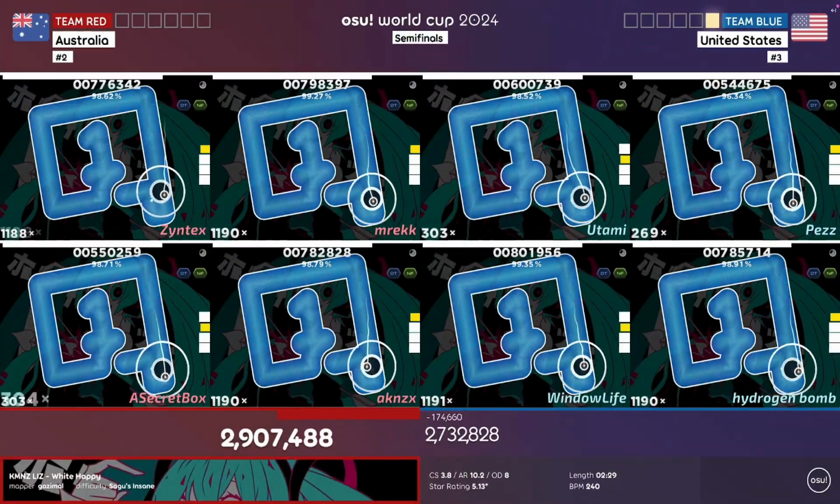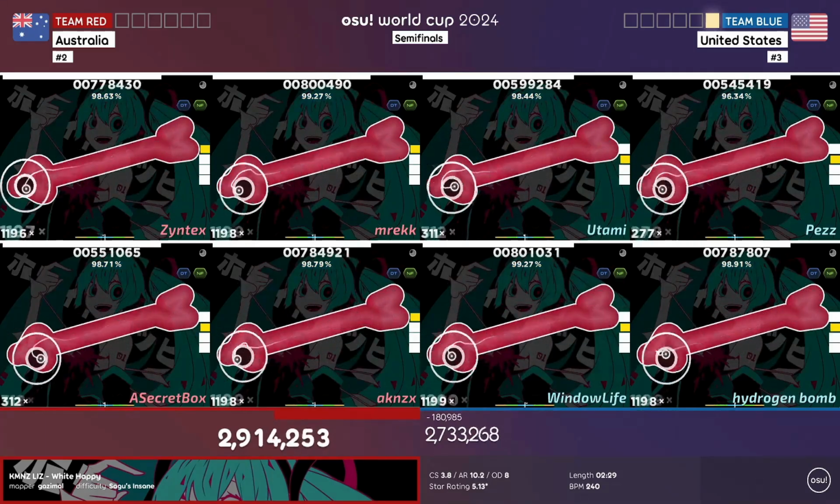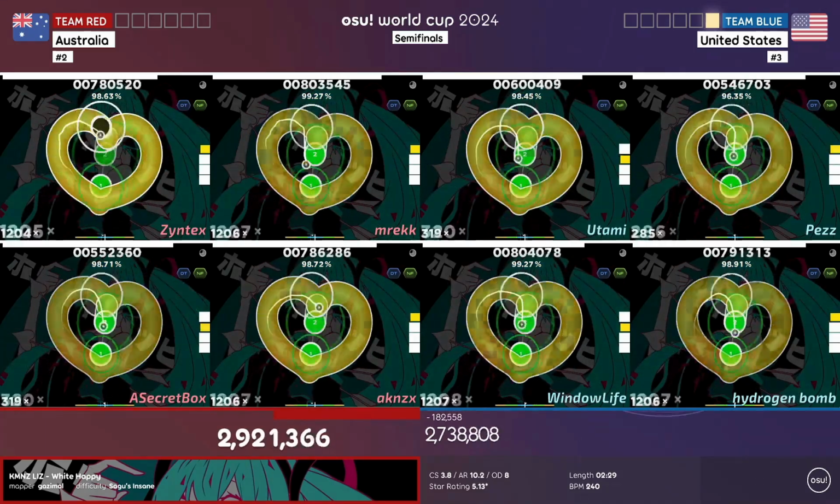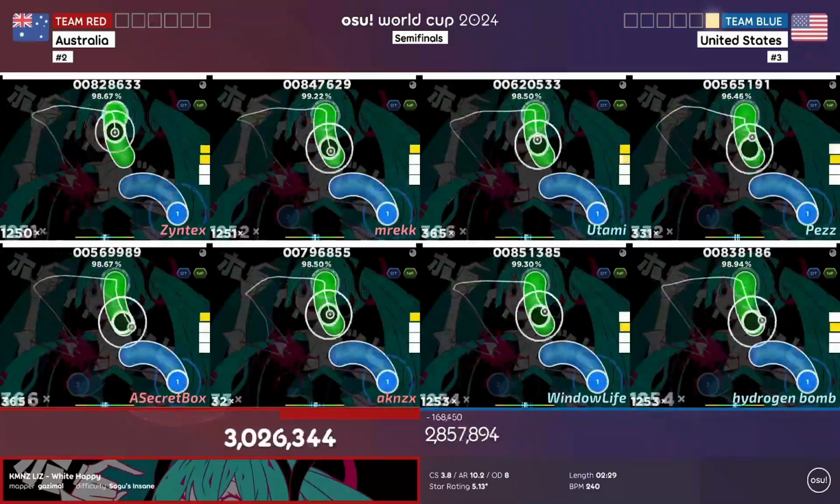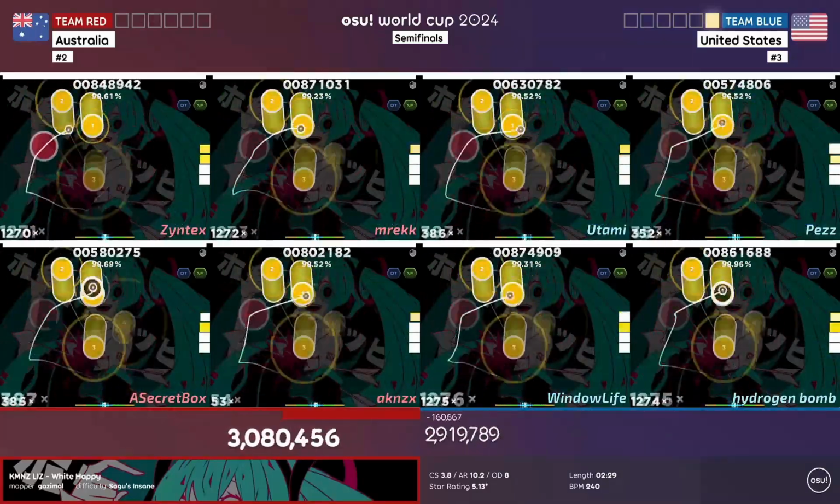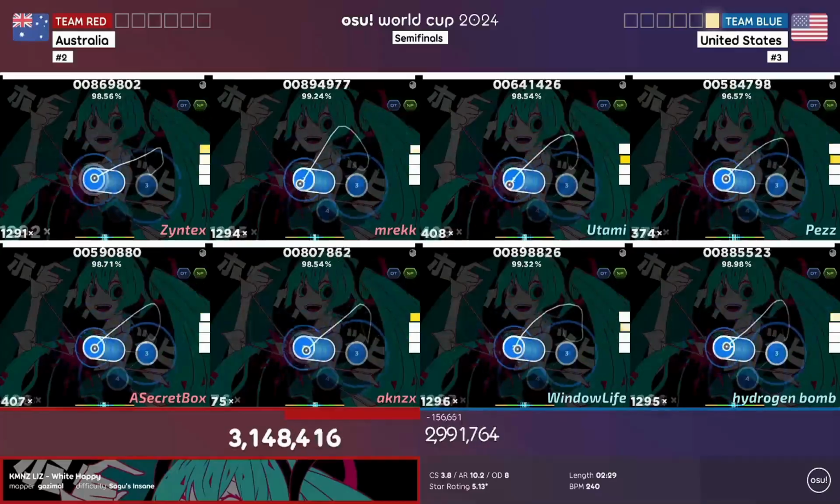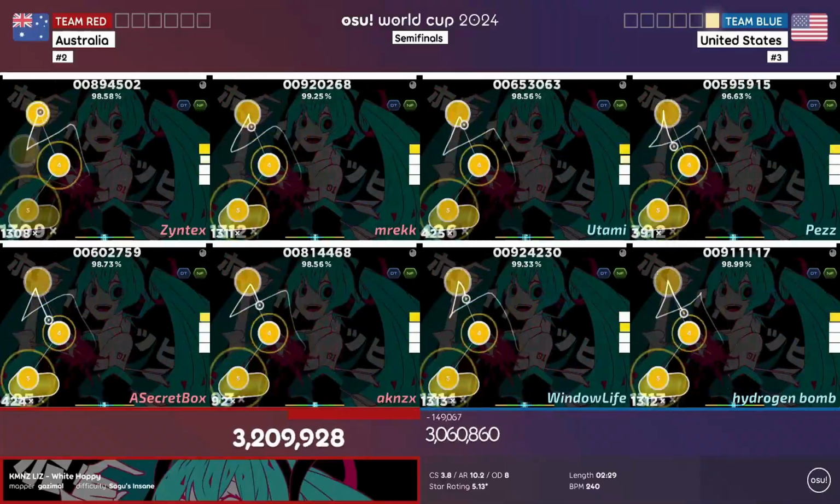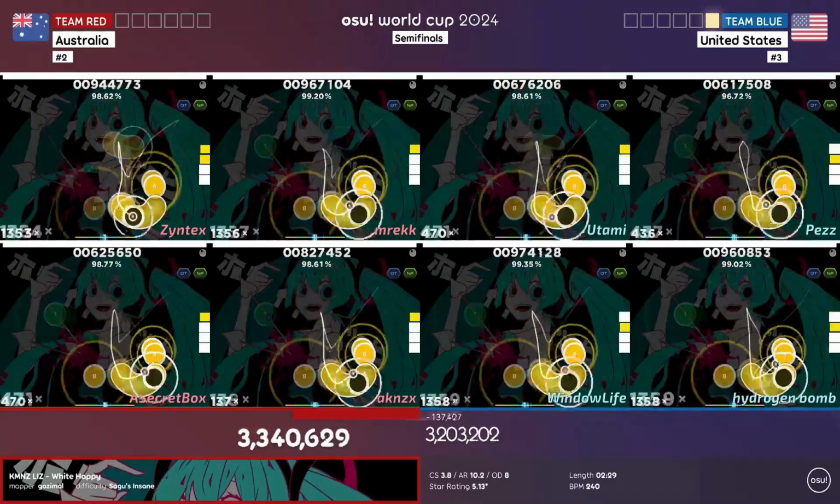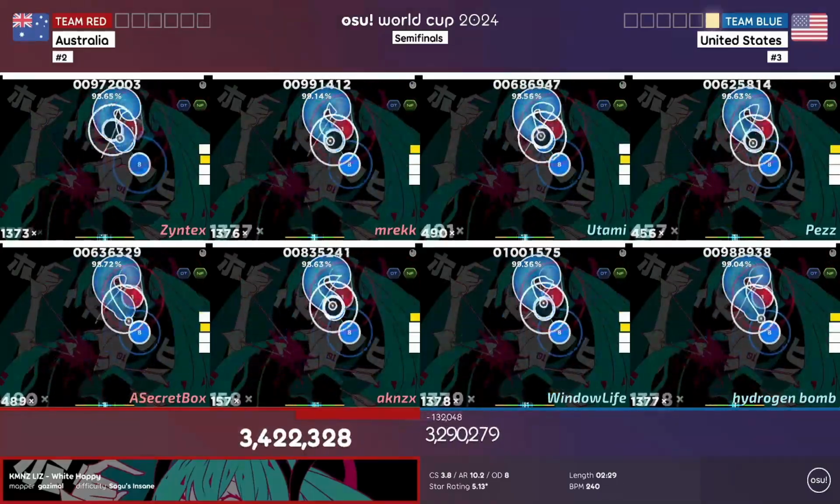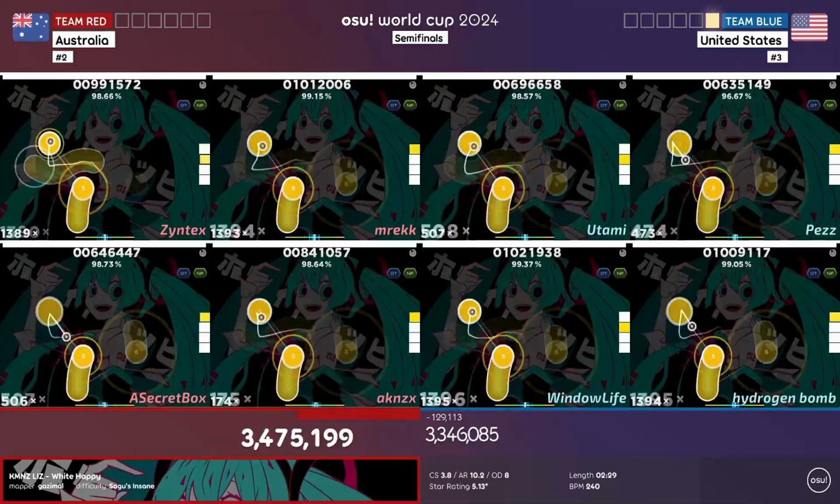Now you might be thinking, DT abuse against the US? Is that even possible? The US is quite skilled at DT, considering they have really talented speed players and DT players in general, especially players such as Window Life. But let me tell you, Australia kind of bullied them when it came to DT, considering they won literally every single DT pick against the US. But I'm getting a little ahead of myself.